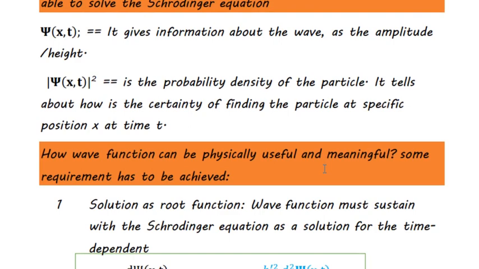The wave function is the way of describing the behavior and the motion of the particle in quantum mechanics. So psi(x,t) gives information about the wave itself and its amplitude or height, because each wave function or plane wave has different values in terms of amplitude, height, momentum, energy, etc.